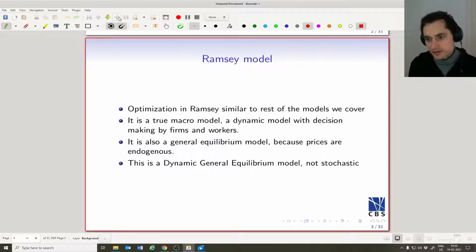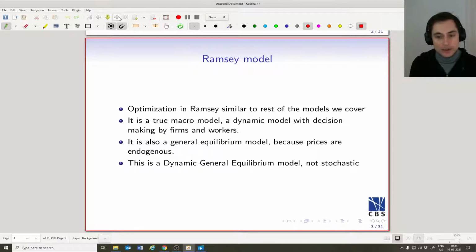As I write here, this is a dynamic model. We have decisions being made by several different types of agents in this model. It's going to be general equilibrium because the prices are going to be endogenous. Depending on what people choose, that's going to affect the levels of capital in the economy. And the level of capital is then going to translate into an interest rate, which is a price. So we're going to solve for that interest rate.